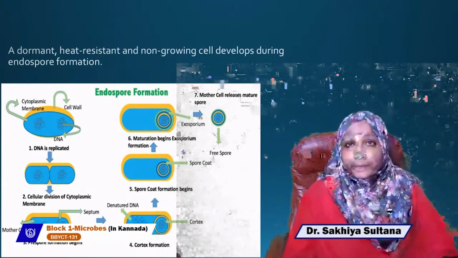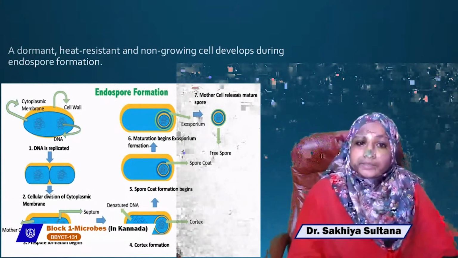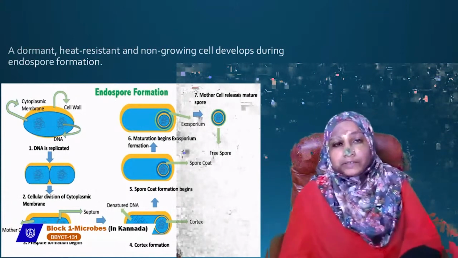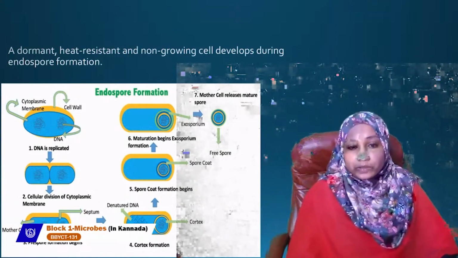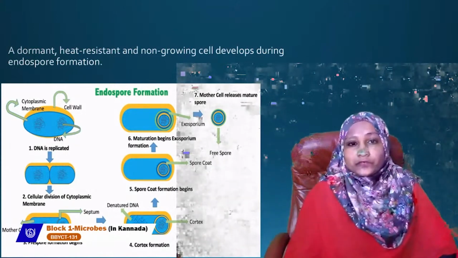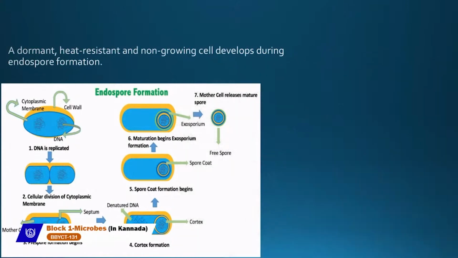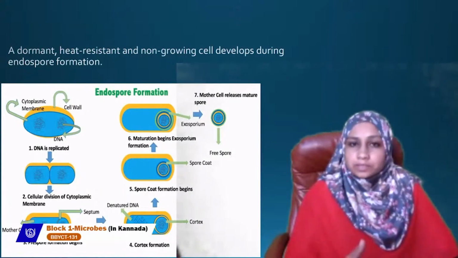Now it has to be released. When the conditions are favorable, what happens? The mother cell releases your mature spore. So that free spore, again, when the conditions are favorable, it will germinate.